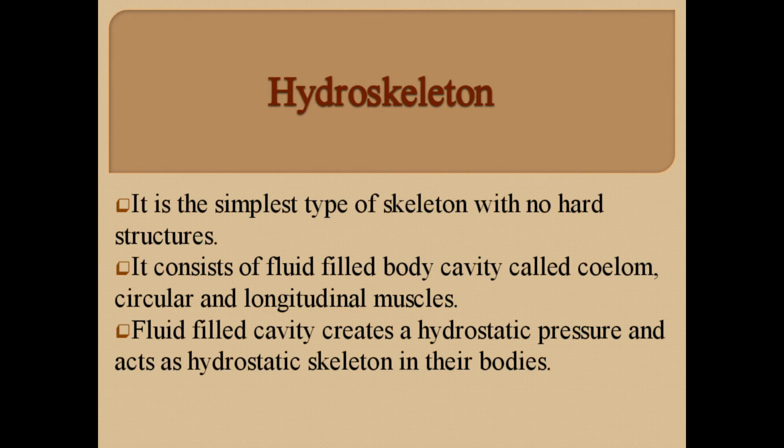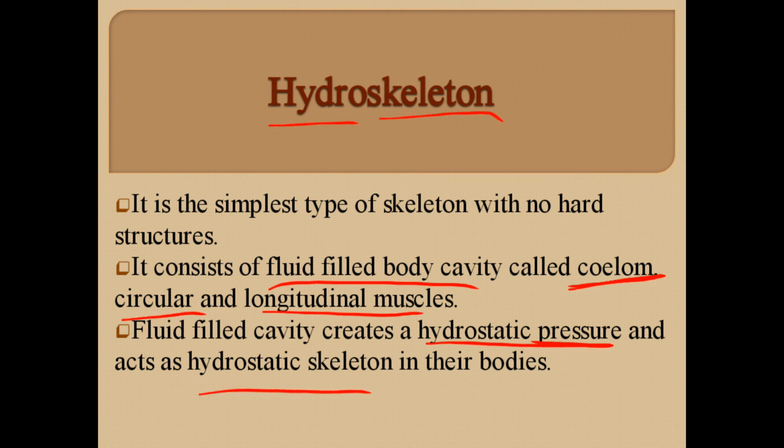The third type of skeleton is hydroskeleton. Hydro means water and skeleton means the body framework. So hydroskeleton consists of a fluid filled body cavity called coelom, and it has some muscles called circular and longitudinal muscles. This fluid filled cavity creates a hydrostatic pressure which acts as a hydrostatic skeleton in their bodies. Because hydroskeleton has no hard structures, it is the simplest type of skeleton known.